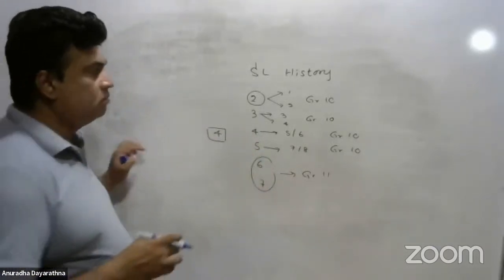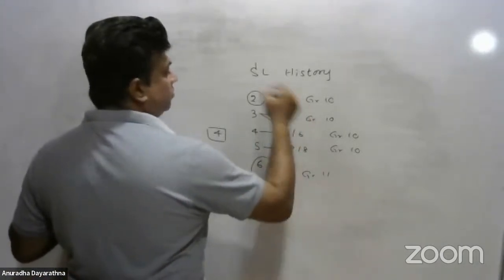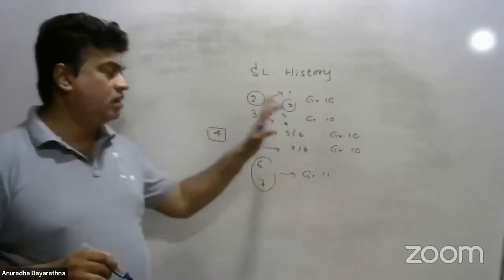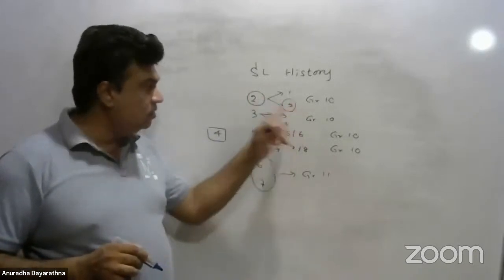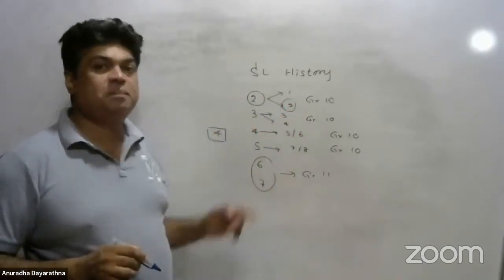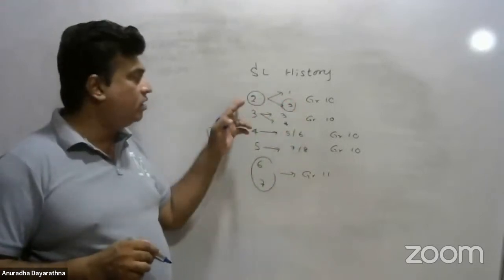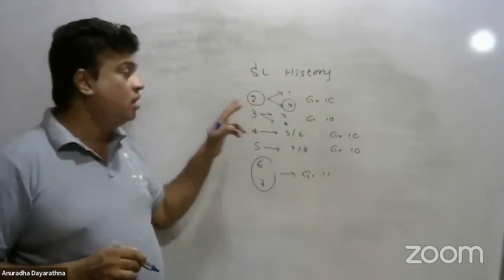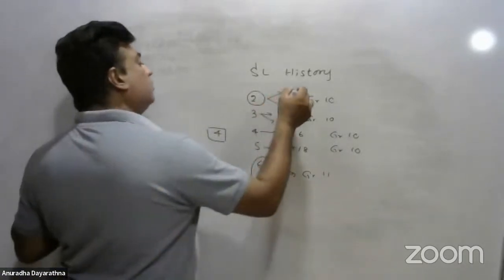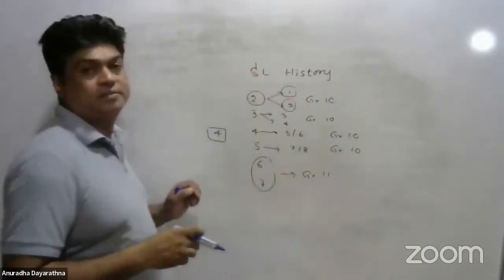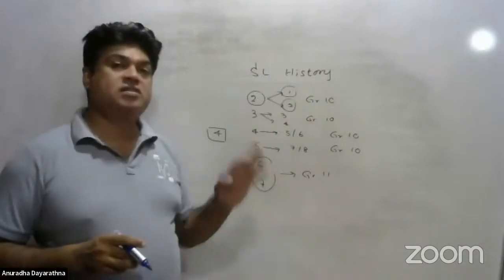Now here, I'm just going to take the second lesson of grade 10, because that is important, very easy. The easiest question in the question paper. When you cover up this lesson, you can answer the second question easily. The second question may come either from the first lesson or the second lesson.